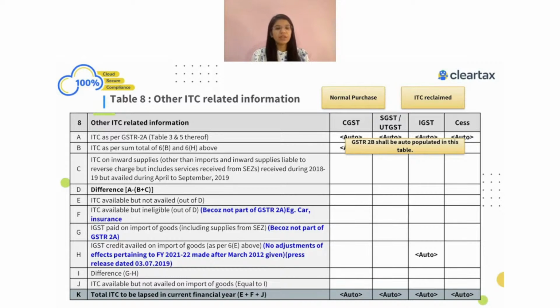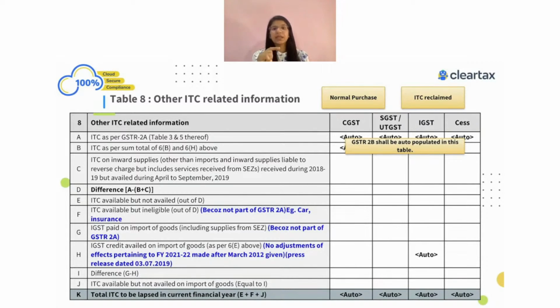And the difference amount either. There can always be a difference over here. As I gave you one simple example of the credit note, there can always be differences over here, so you have to keep a note for yourself. And not only this, there can be another reason for differences. Now you will be like, okay, then what could be the other reason? One important part: when we say 8B, this is coming from your table number 6B, right?